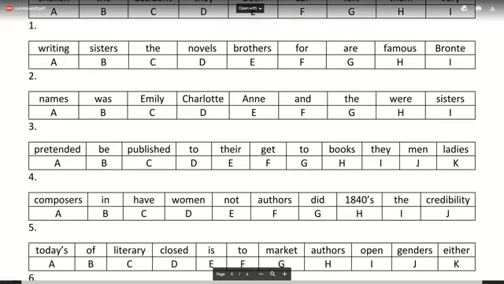Try doing number 3 now. Names pretended be published to their get two books, they, men, ladies. Let's see who gets this one right. Let's wait for who gets number 3.